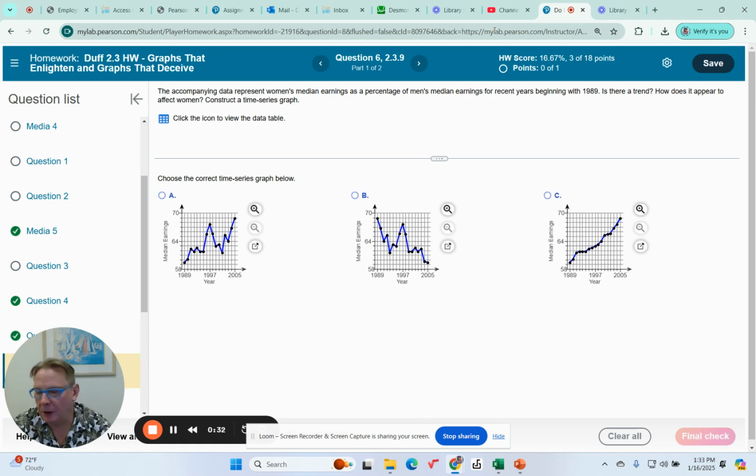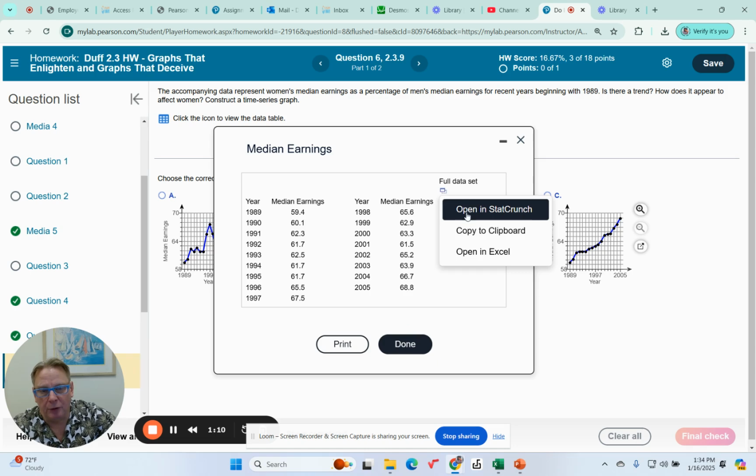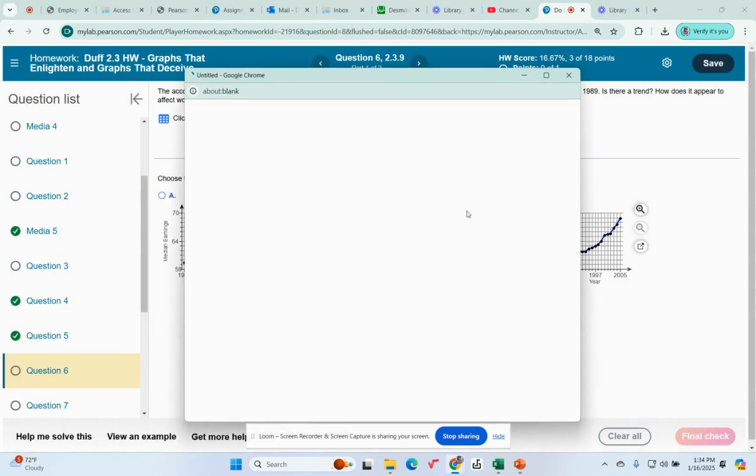So, interesting question, right? We're interested in seeing how women's earnings have either increased or decreased in time relative to men's earnings. So what we're going to do is click this icon to view the data table. And here's all the values. This is 1989, and women were earning 59.4% of what men were earning. In 1990, 60.1, so on and so forth. So now we're going to click this little blue box, and we're going to export the data to StatCrunch.